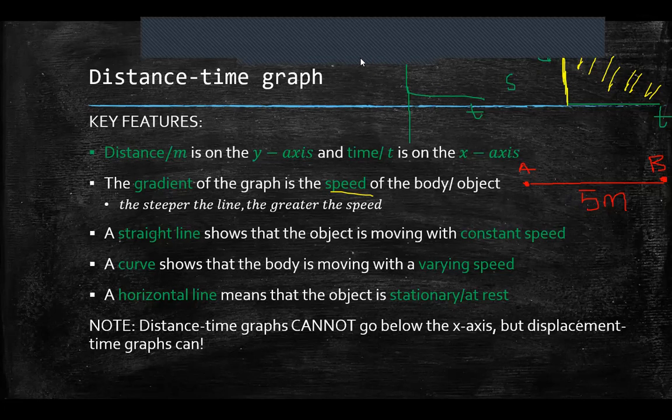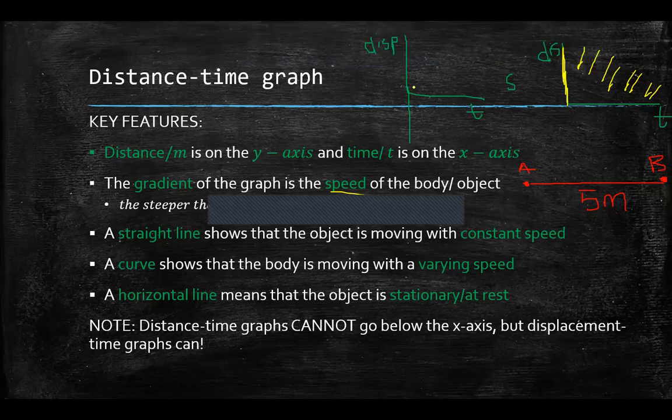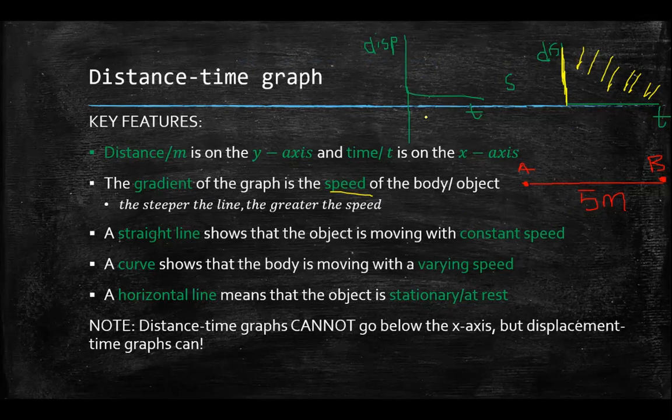But displacement, hold on. Displacement is a vector quantity. It's distance traveled in a specific direction, indicating that there's direction. It's a vector quantity, right? Magnitude and direction. So yeah, this is the distance between A and B, 5 meters. But if I tell you, again, I have a particle.